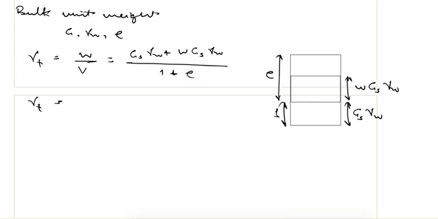So gamma T is equal to, taking Gs gamma W common, (1 plus W) Gs gamma W upon 1 plus e. This is one relation.